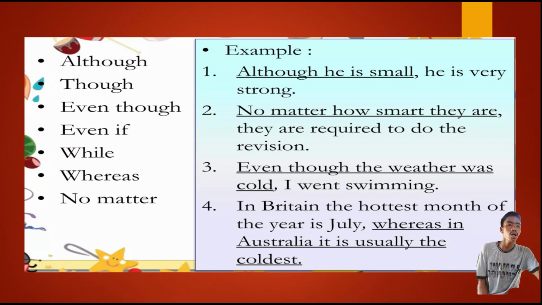Second, no matter how smart they are, they are required to do the revision. Even though the weather was cold, I went swimming. So, in Britain, the hottest month of the year is July, whereas in Australia, it is usually the coldest.